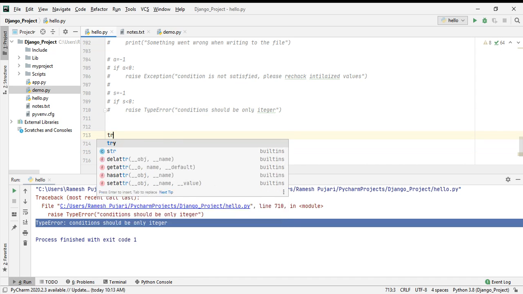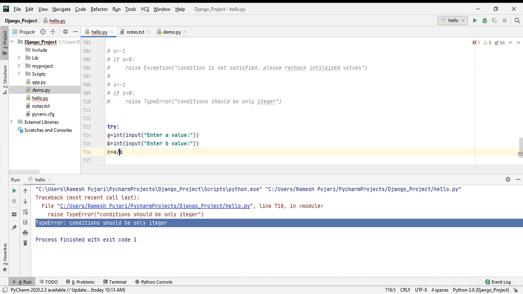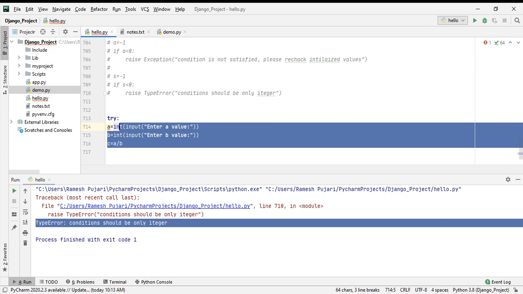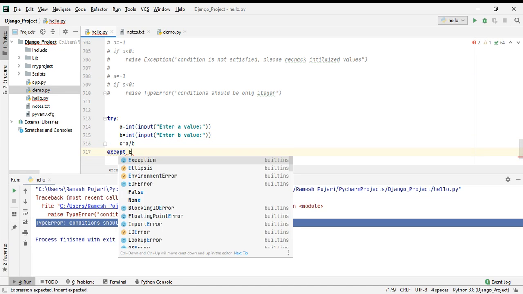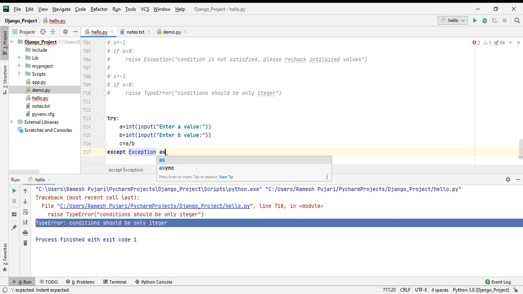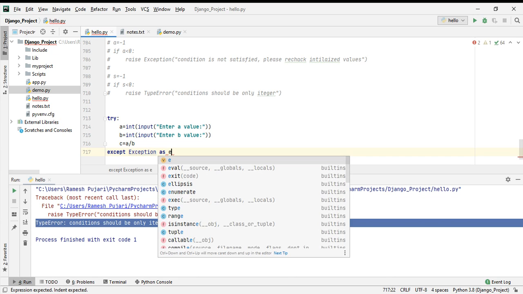So try. Now I have to give the indentation for this code, and I have to accept these things. Except Exception as e.